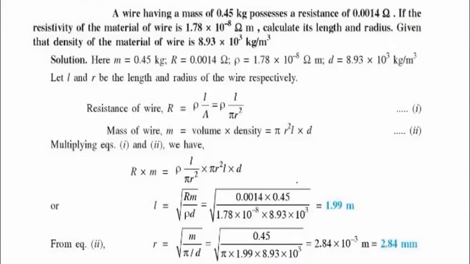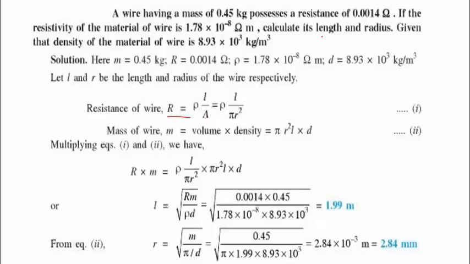We can solve an example that involves resistivity. We have a wire having a mass of 0.45 kilograms that possesses a resistance of 0.014 ohms. If the resistivity of the material of the wire is 1.78 times 10 power negative 8 ohm meters, calculate its length and radius, given the density of the material of the wire. So here we have these values. We can let L and R be the length and radius of the wire respectively. From the expression relating resistivity and resistance, resistance is equal to resistivity times length over area.